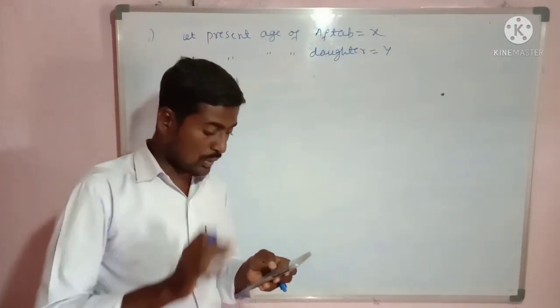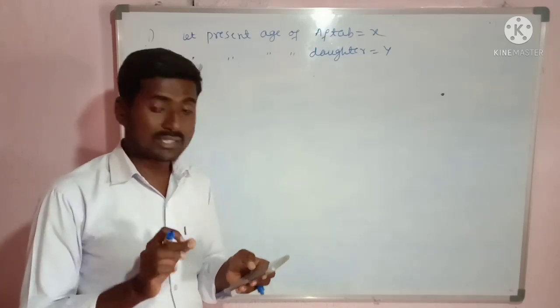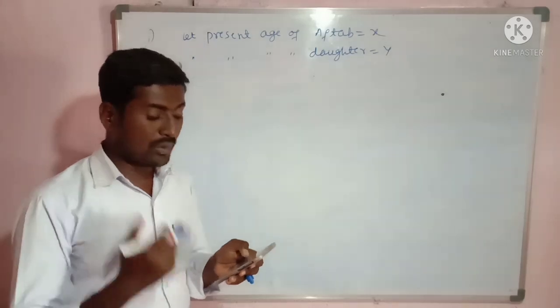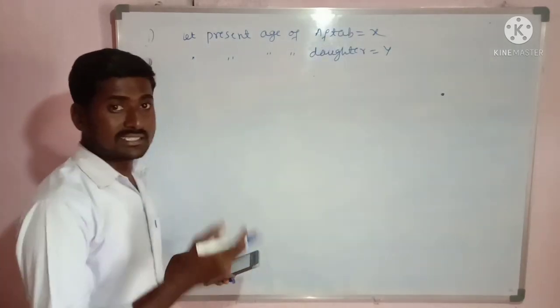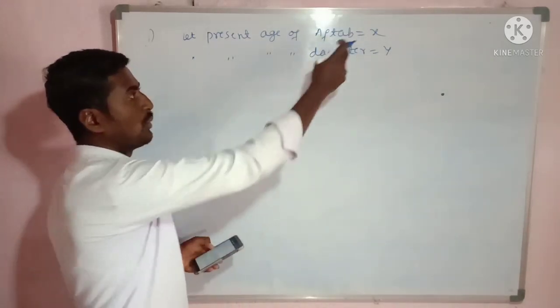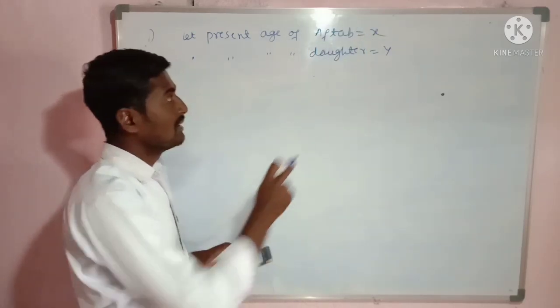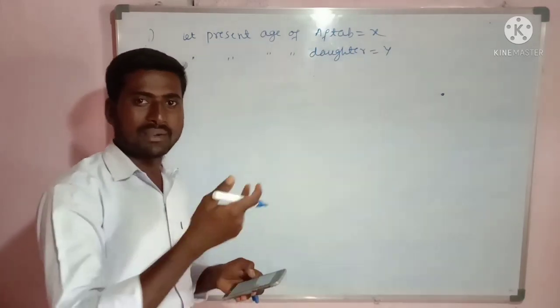Now let us come to the statement. 7 years ago, I was... who is saying this? This is said by Aftab. So 7 years ago, what is the age of Aftab? That will be x minus 7. What about the daughter? It will be y minus 7.